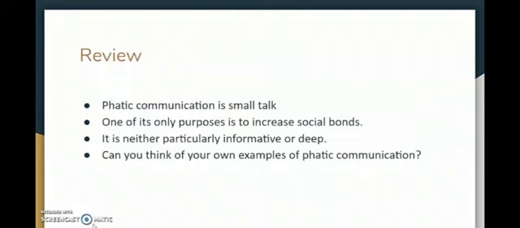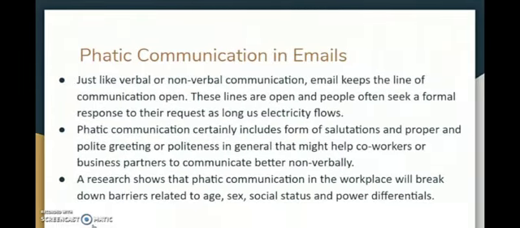Now if we review what we have discussed up till now about phatic communication, then it's a small talk. Its only purpose is to increase social bonds, right? Bonds between the participants, between the addresser and the addressee. It is neither particularly informative nor deep. It has no underlying meaning, but still we use them. Then we can think of our own examples of phatic communication as well.